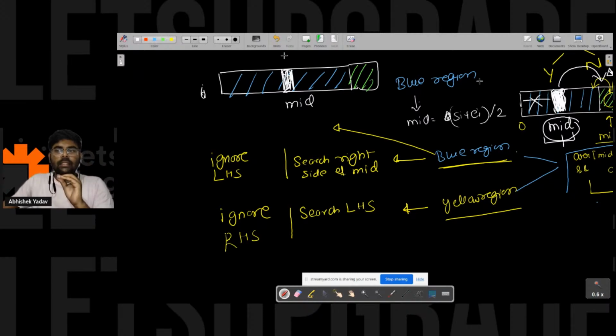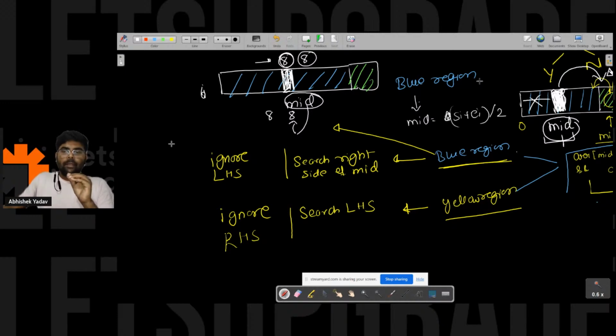If it is in the blue region, let's assume it is like this, 8 and 8. This will be the first case when 8 is here and 8 is here, or this case also, 8 and 8, like this. So there can be two possibilities. Blue region contains all the duplicate elements, so this mid is either the first element of the duplicate, or the second element of the duplicate. So in order to make the thing simple, I will just check for the first duplicate one. Here I have to check for the first 8 element.